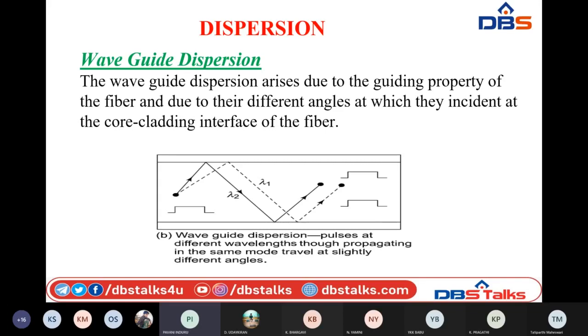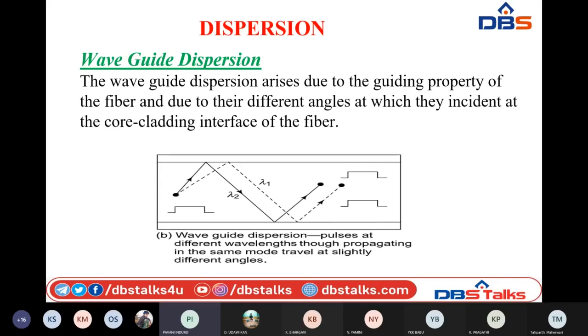Though they have different wavelengths, due to the variation in the incidence angles, that is, at what angles they are incident inside the fiber optic cable, there can be a time delay, which leads to pulse broadening. So finally there is a loss of signal power which is created by the waveguide dispersion. This is how the waveguide dispersion will occur.